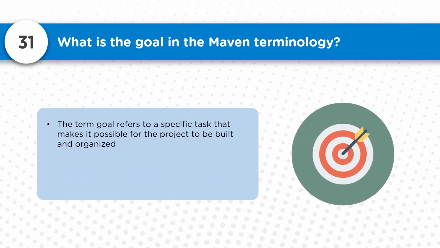Now, what is the terminology goal in case of Maven? The terminology goal refers to the specific task that makes it possible for the project to be built and organized. So it's something which we can run.